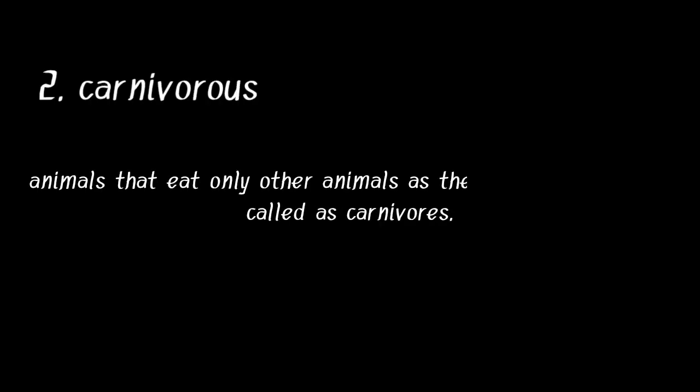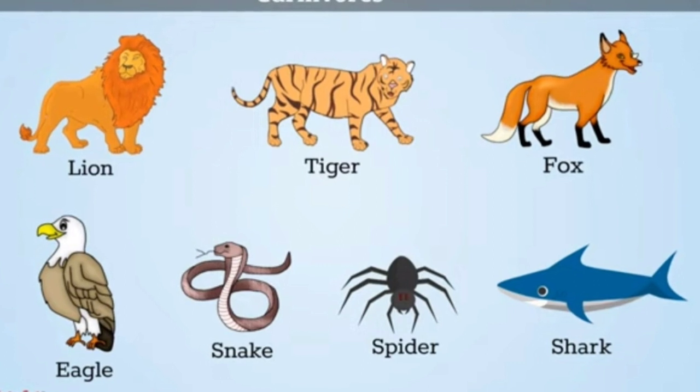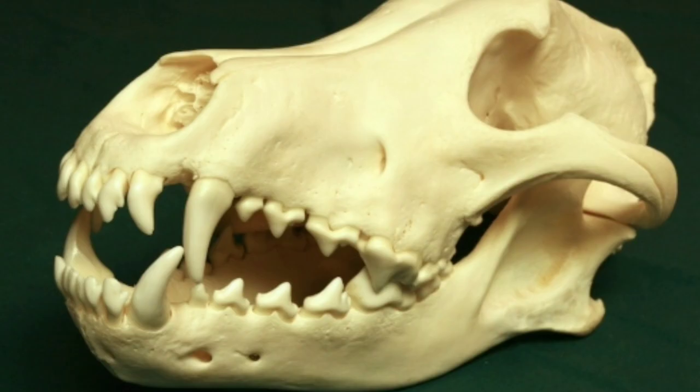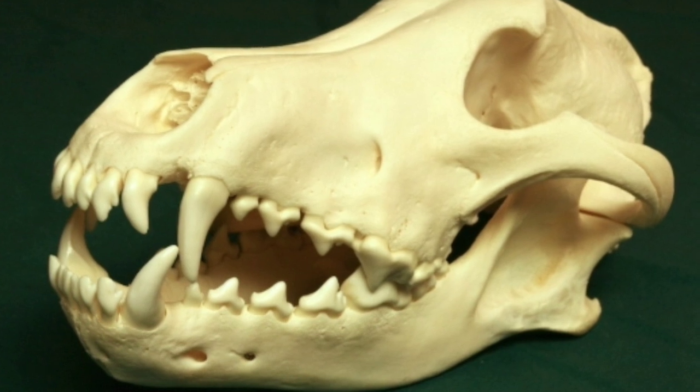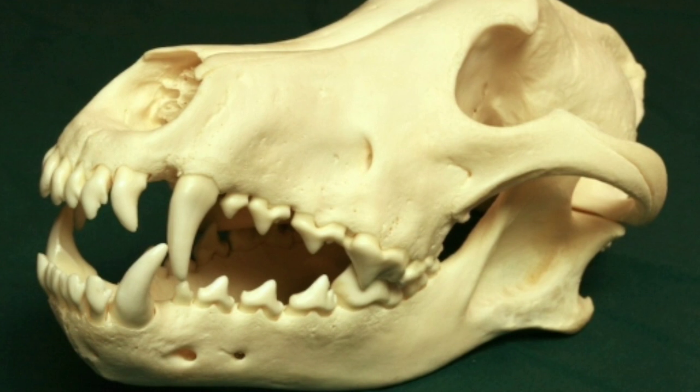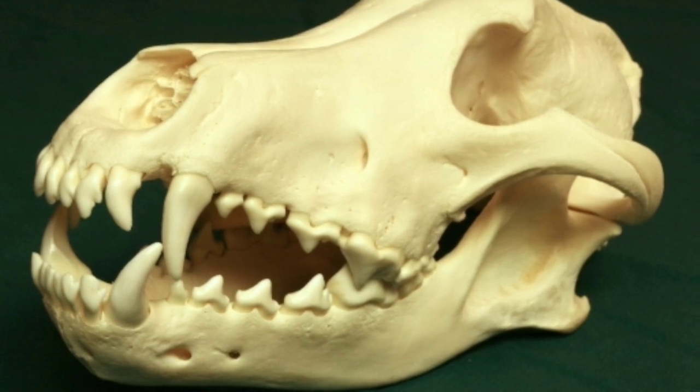Now we are going to the second category, that is carnivores. The animals that eat only other animals are called carnivores. Tigers, lions, jaguars and sharks are some examples of carnivores. They will be having long sharp teeth to tear the meat when they are eating. And some of the birds like eagles are also called carnivores.